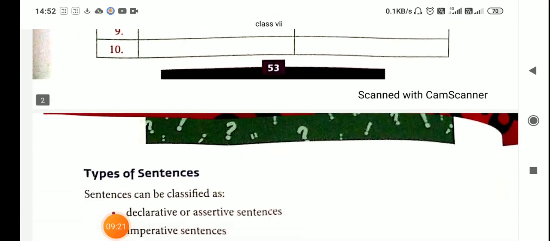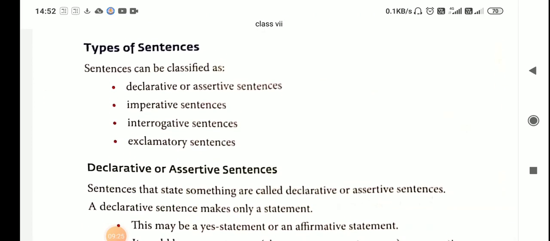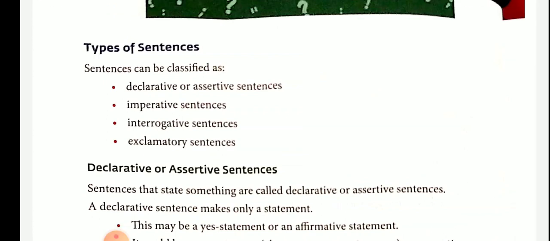Types of sentences. That's very important for learning grammar, so you will be able to find out what type of sentence this is. In English, there are 4 types of sentences. Declarative, D-E-C-L-A-R-A-T-I-V-E, or assertive sentences. Second, imperative sentences. Third, interrogative sentences. Fourth, exclamatory sentences.